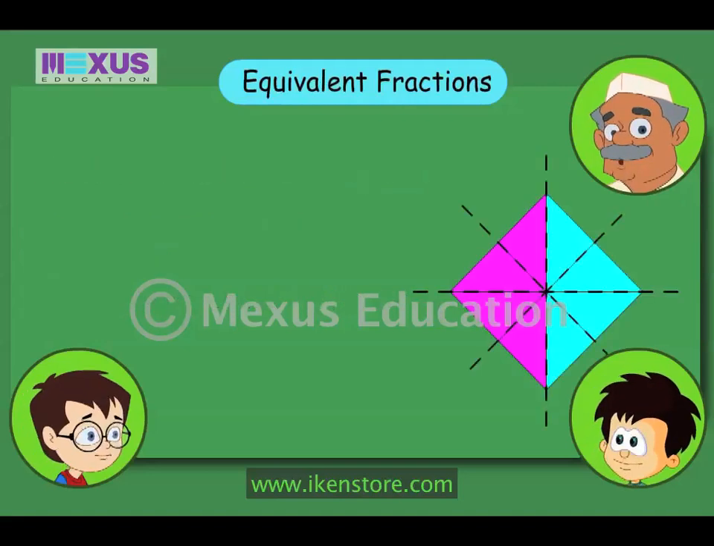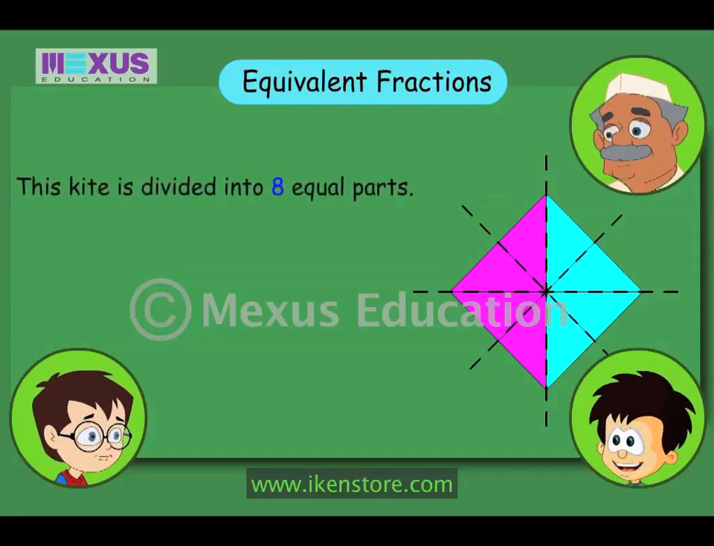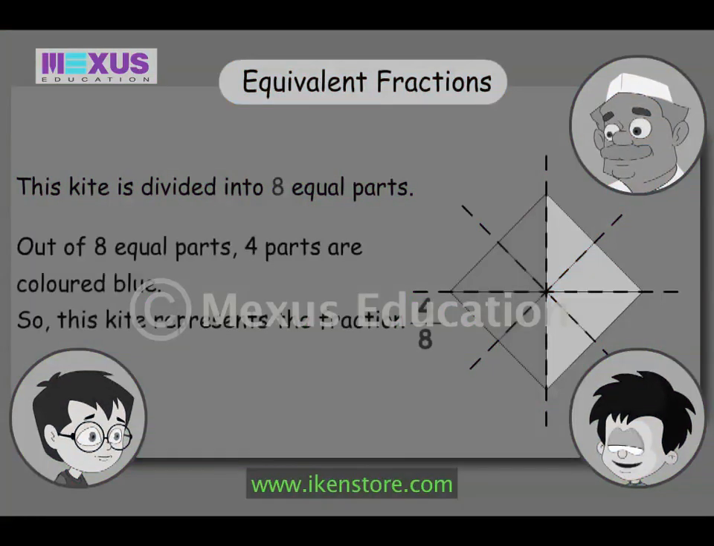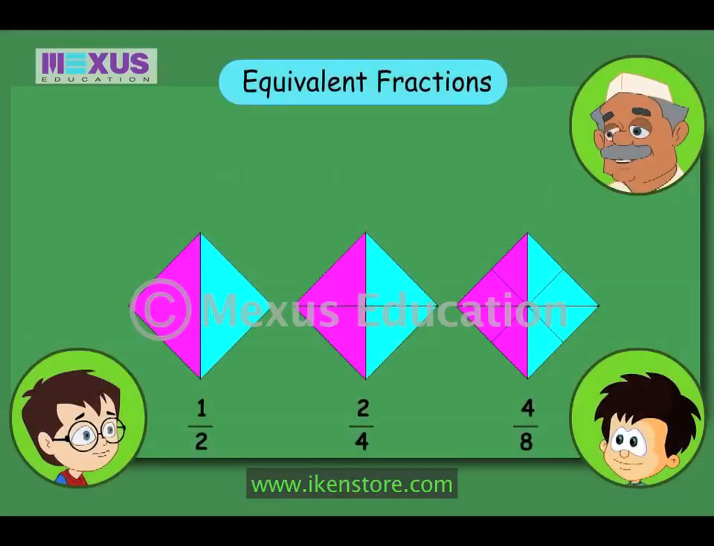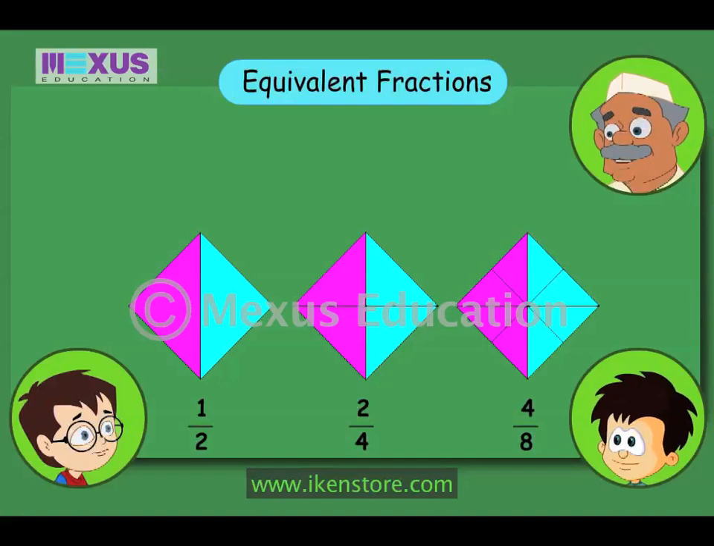Okay. Can you do the same for the 3rd kite yourself? The kite is divided into 8 equal parts. 4 out of 8 equal parts are blue in color. So did you see how the same portion of the kite was represented by different fractions? These fractions are called equivalent fractions. We can say the value of the fractions in all the three kites is the same.